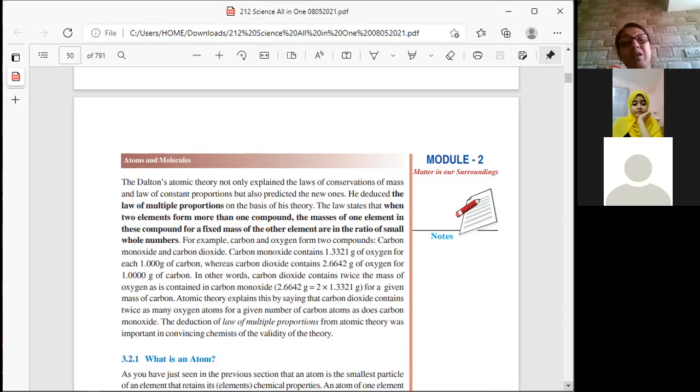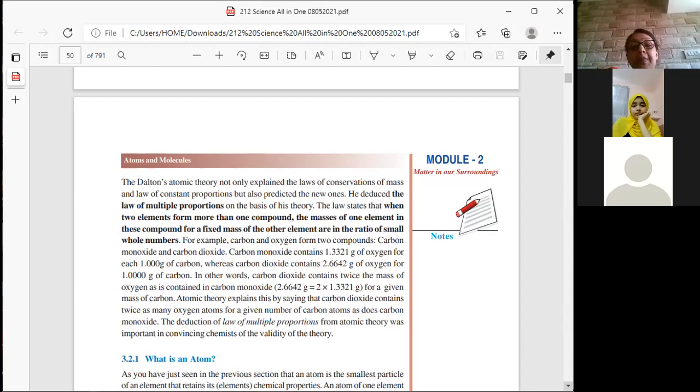Why do I call carbon monoxide or carbon dioxide compounds? Now do you understand? Because both are made of different atoms of different elements. You have carbon and then you have oxygen. Monoxide means 1 part or 1 ratio of oxygen. Dioxide means twice the part or 2 times the proportion. Got it?